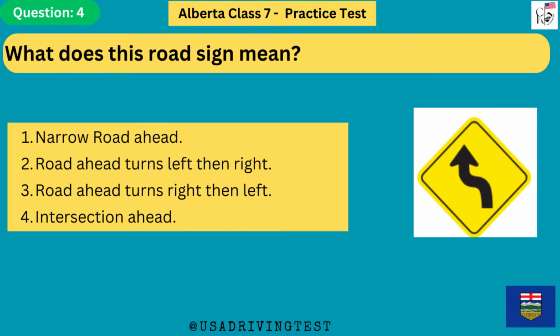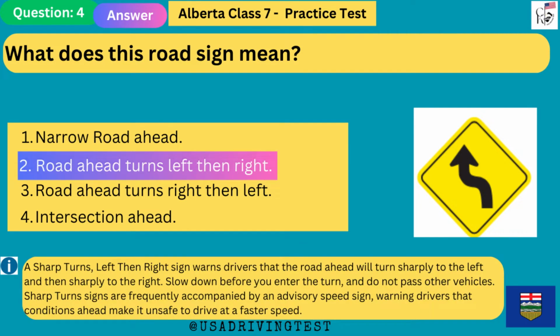What does this road sign mean? 1. Narrow road ahead. 2. Road ahead turns left then right. 3. Road ahead turns right then left. 4. Intersection ahead. The answer is 2. Road ahead turns left then right.